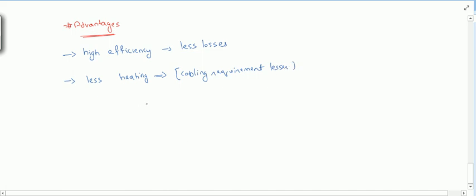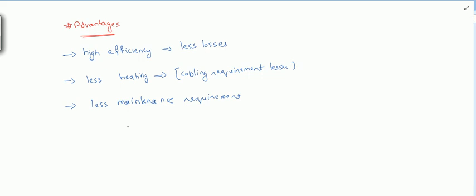Also, as there is less heating, there will be less maintenance requirement also. So this is also one advantage. So we get less maintenance requirement, less cooling requirement, right?